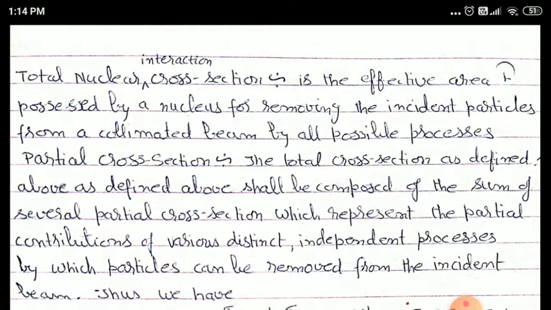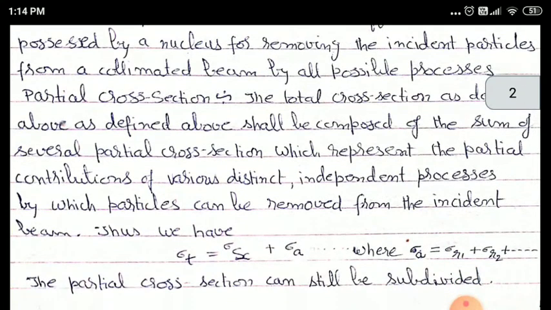Now, let us define what is partial cross section. The total cross section as defined above is composed of the sum of several partial cross sections, which represent the partial contributions of various distinct independent processes by which particles can be removed from the incident beam.